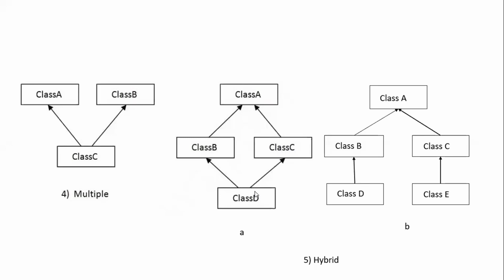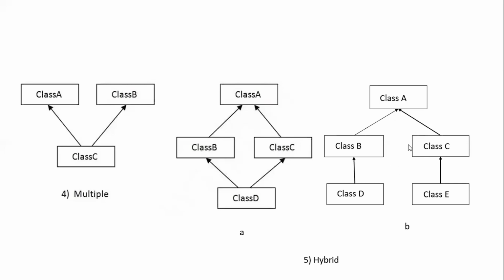And we have clearly shown that multiple inheritance is not supported with respect to Java, right? So when multiple inheritance is not supported, obviously this complete diagram will not be supported, right? So this is case 1.